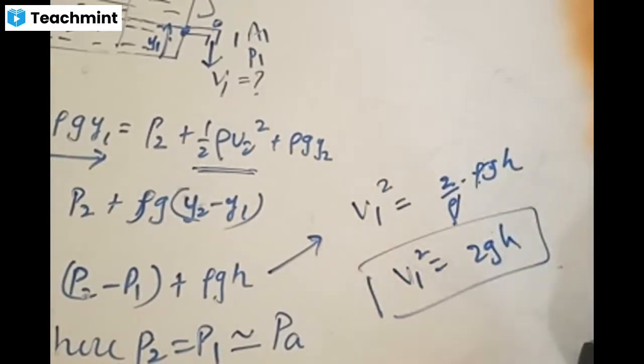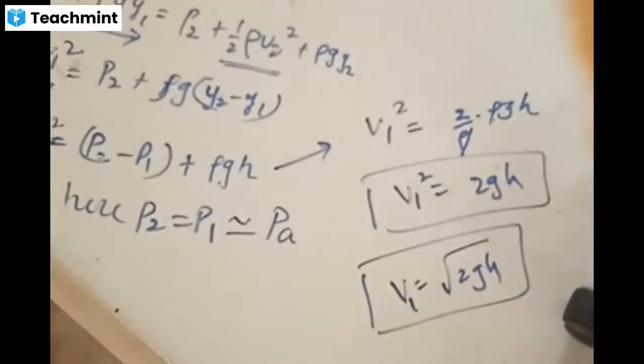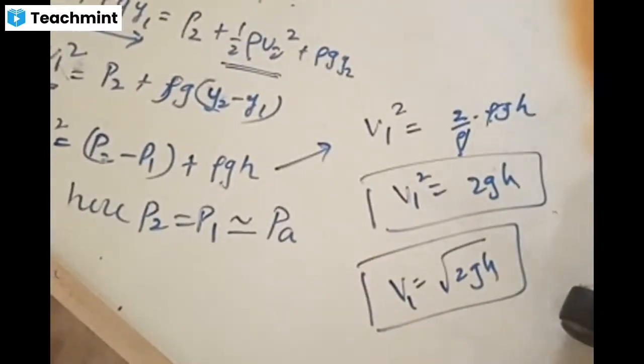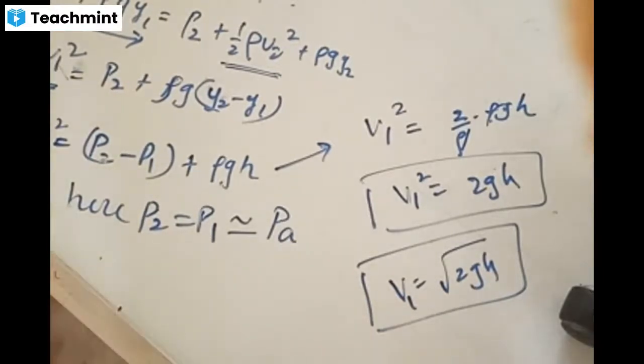This equation says V1 is equal to under root of 2GH. What is this equation, 2GH? Have you ever come across this? V1 is called the speed of efflux, which is equal to root of 2GH. What is the meaning of 2GH? Do you remember where you came across it before? It is the equation of a freely falling body, yes or no? With what height the fluid is coming out, then that velocity is equal to the equation of a freely